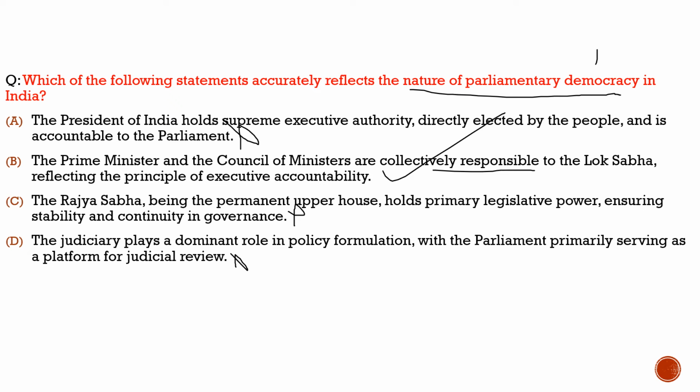So here we understood what the parliamentary democracy is. About the parliament, we should know that it refers to the national representative and legislative body. That is, it represents people and makes laws. Its other functions include holding the executive responsible. If we see the functions of the parliament, first it would be holding the executive responsible to the Lok Sabha. The executive is always responsible to the Lok Sabha.